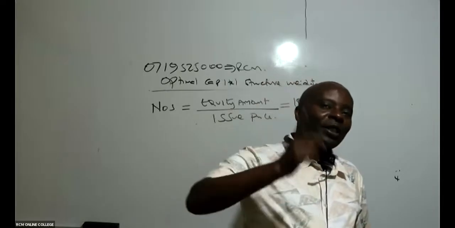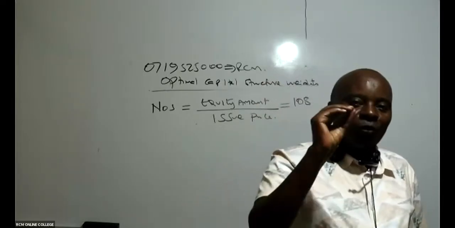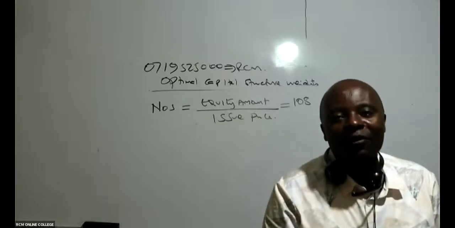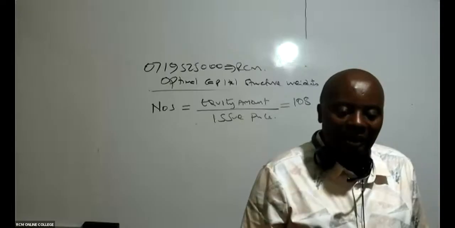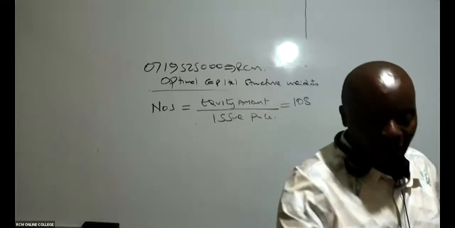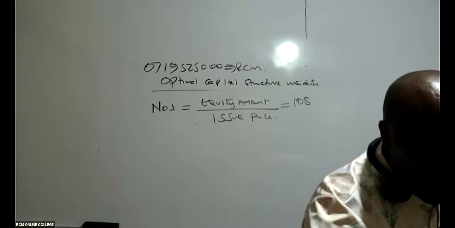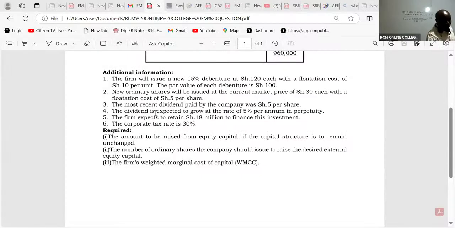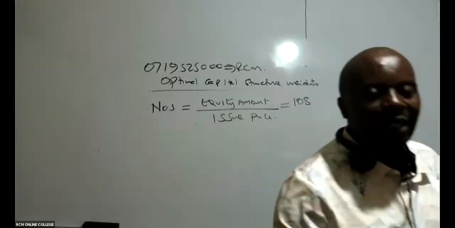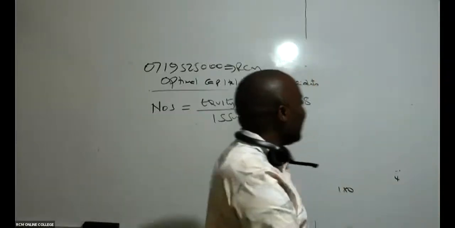But now out of this 108, part will be coming from retained earnings. You are told here that the firm expects to retain 18 million to finance this investment. To finance this investment, we shall retain 18 from our profits.